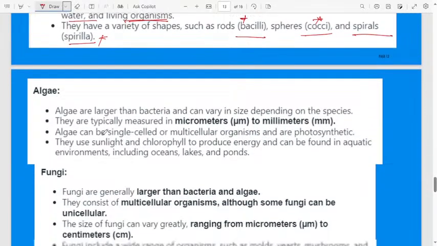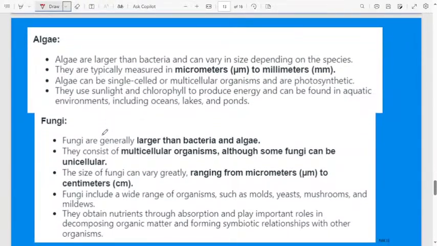Let us move to the next one, algae and fungi. Algae are larger than bacteria and can vary in size depending upon the species. They are typically measured in micrometers to millimeters. Algae can be single-celled or multicellular organisms, and they are photosynthetic. They can create their own food, using sunlight and chlorophyll to produce energy, and can be found in aquatic environments including oceans, lakes, and ponds.